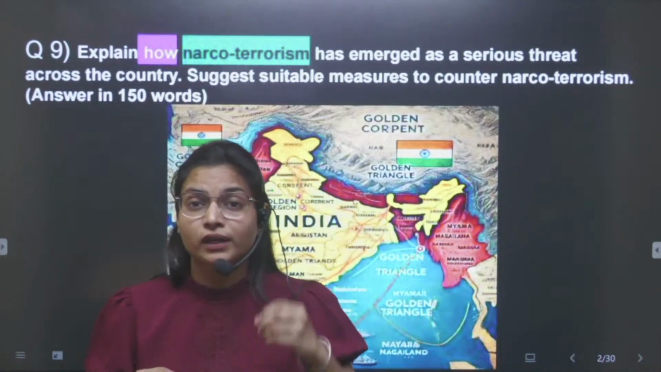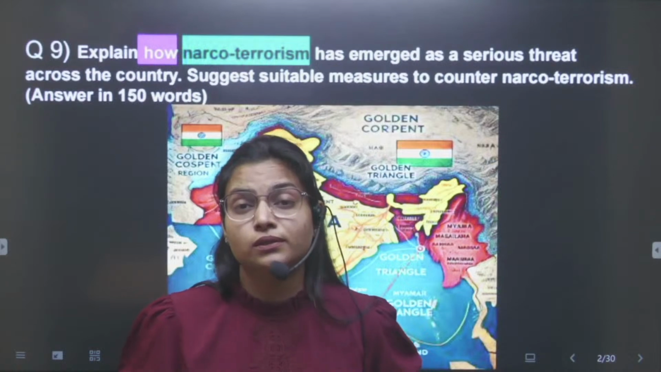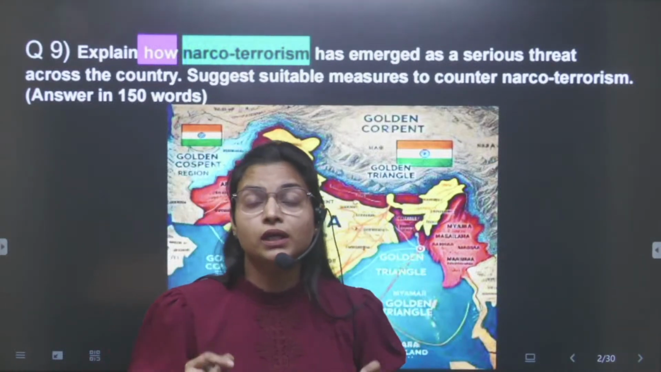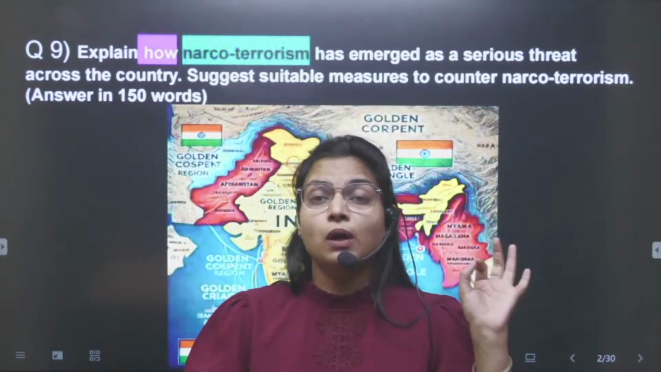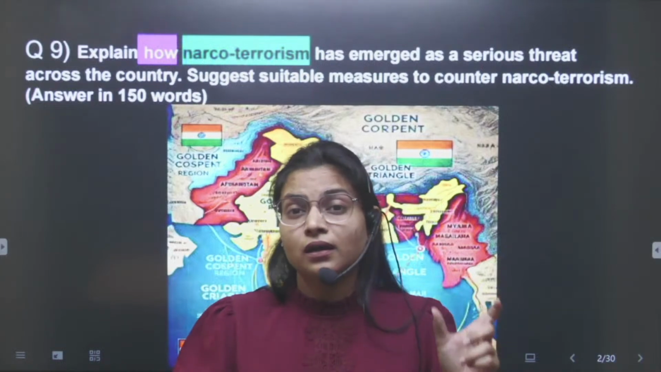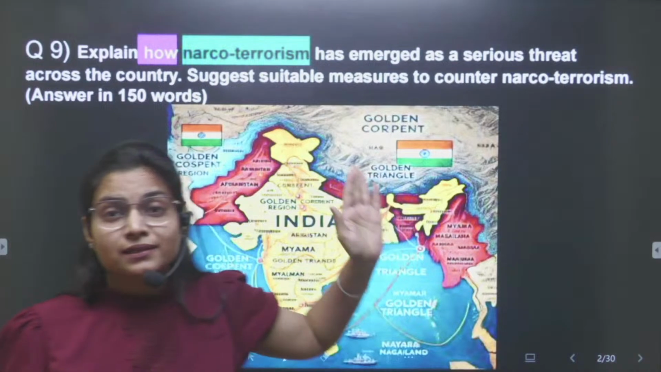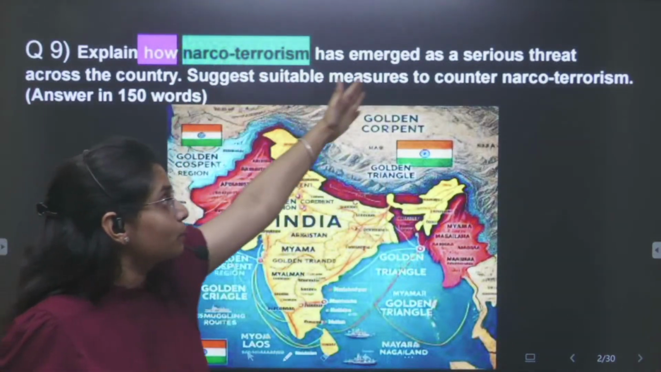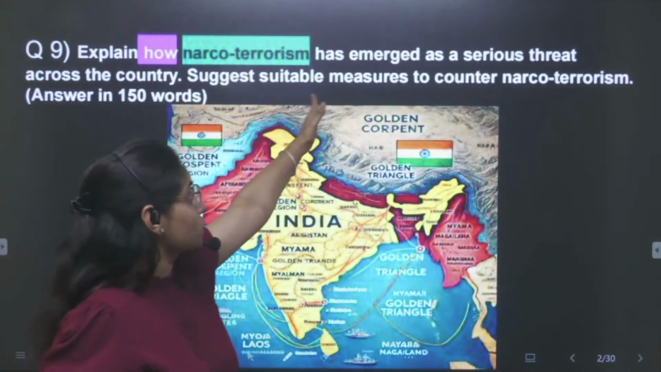Firstly, whenever you see a question, try to find the keywords in the question. Now in this question, the keyword is narco-terrorism. It is asking about narco-terrorism, basically the combination of drugs and terrorism. And the directive word is how it is emerging as a serious threat. The second part is basically suitable measures.